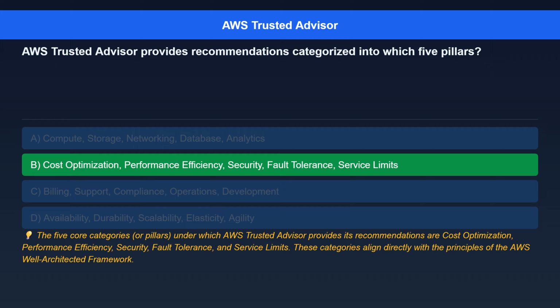The correct answer is cost optimization, performance efficiency, security, fault tolerance, service limits. Here's the explanation. The 5 core categories, or pillars, under which AWS Trusted Advisor provides its recommendations are cost optimization, performance efficiency, security, fault tolerance, and service limits. These categories align directly with the principles of the AWS Well-Architected Framework.